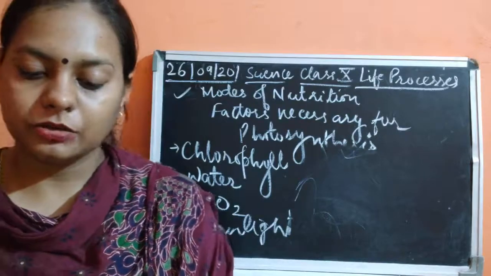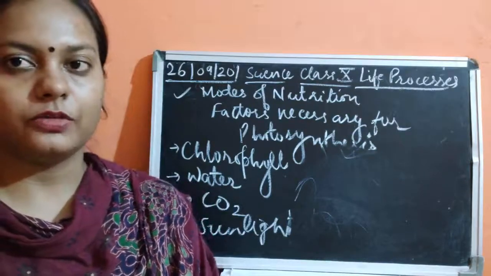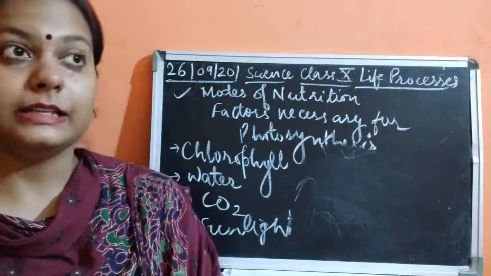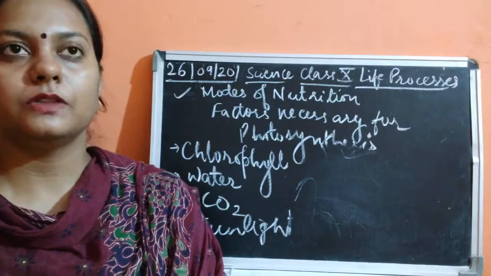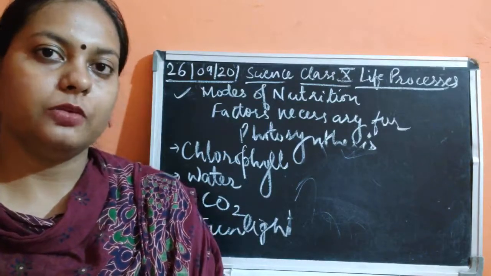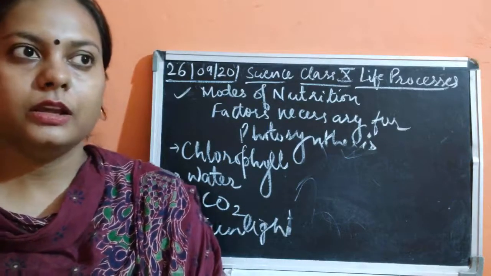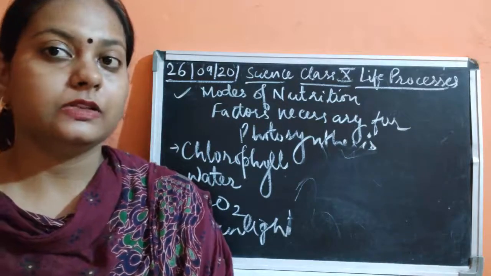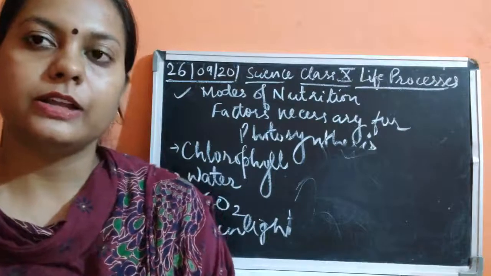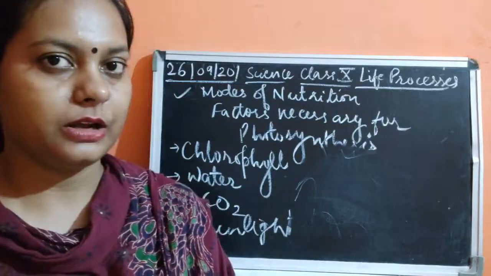Then stomata get closed. This prevents the loss of water through transpiration, as stomata close during daytime if a higher intensity of sunlight is there. So the opening and closing of stomata is maintained by certain factors like wind, water, sunlight and temperature. If there is an increase in temperature, the stomata close. If there is an increase in sunlight, the stomata close.